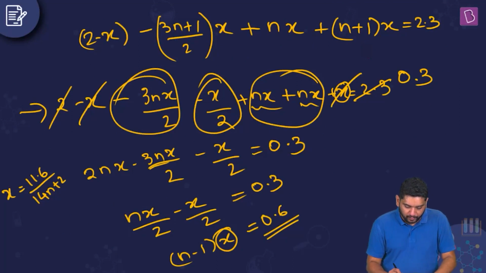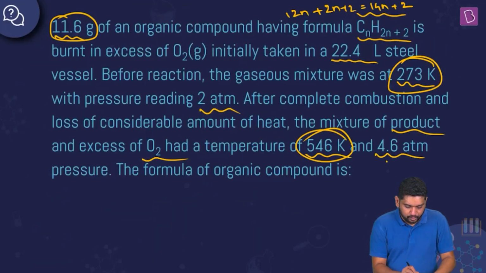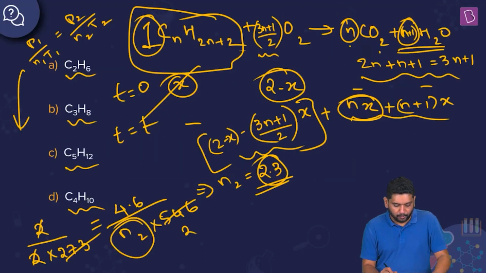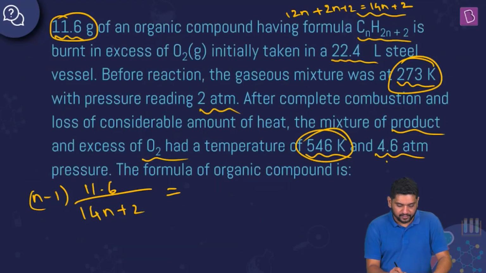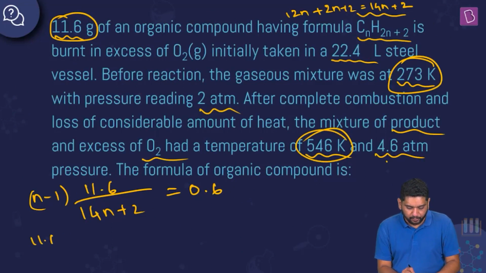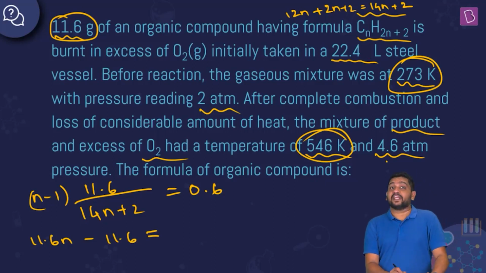So what will I get? n minus 1 into, instead of x, I am writing 11.6 by 14 plus 2, and this should be equal to 0.6, right? Let's cross multiply. What do you get? n minus 1 into 11.6. So 11.6n minus 11.6 is equal to 0.6 into 14, right?